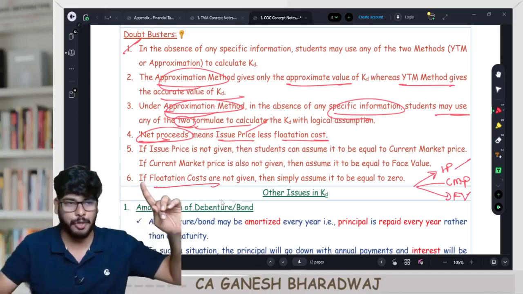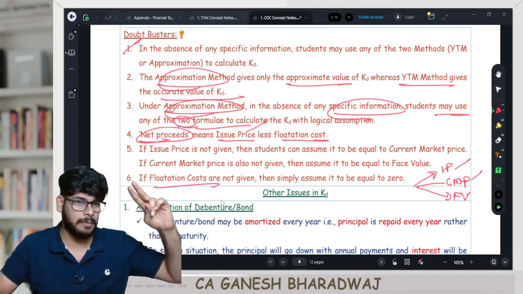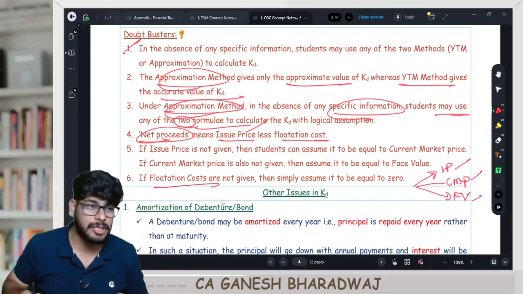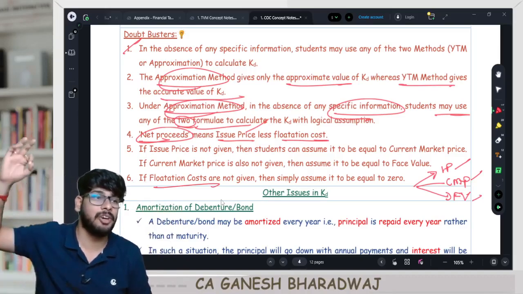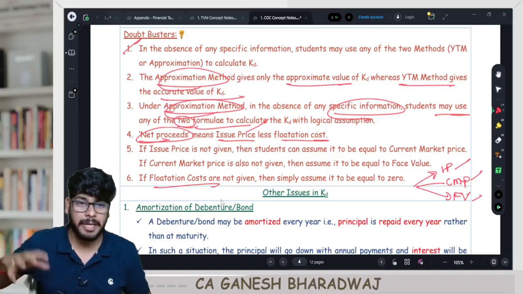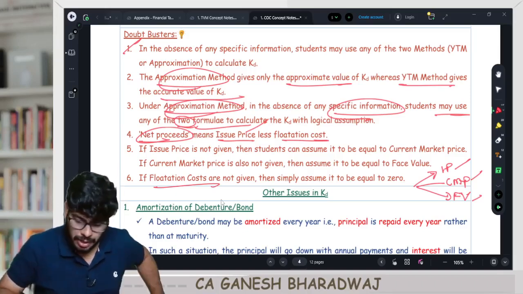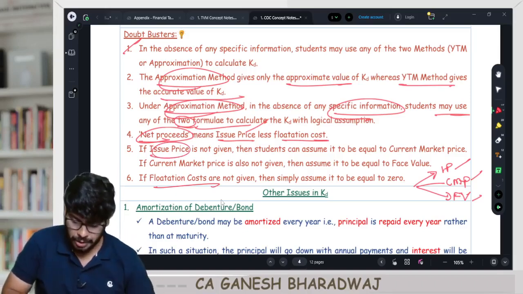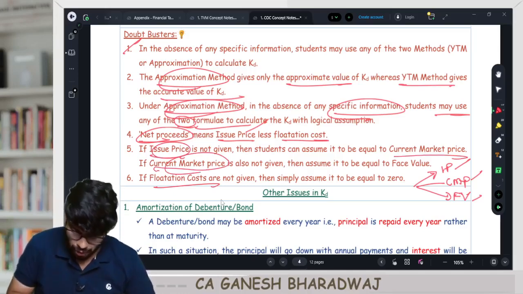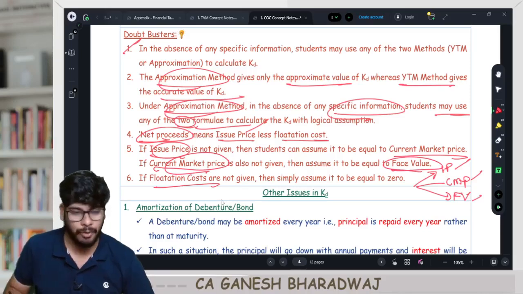Preference number 1, issue price. Preference number 2, current market price. And preference number 3 goes on to face value. These assumptions are applicable for even your equity and preference. Clear with this? That is the reason I'm spending a lot of time here, right? So if the issue price is not given, then students can assume it as equal to CMP, current market price. If that is also not given, only then you can take it as equal to face value.